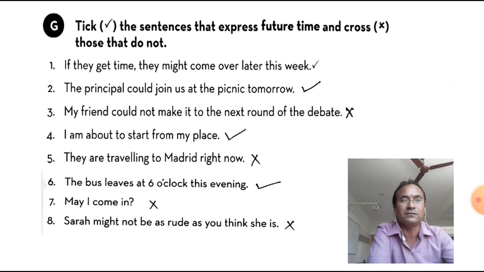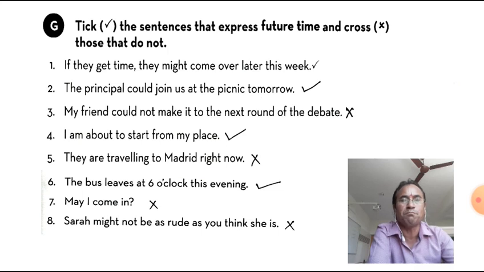But I said that we can use may, might or could. All three we can use. The principal could join us at the picnic tomorrow. May also and might also can be used. You can use going to also, because the other sentences are not given with this. That's why we can use it.